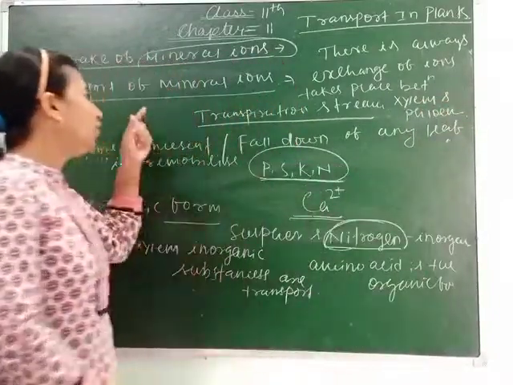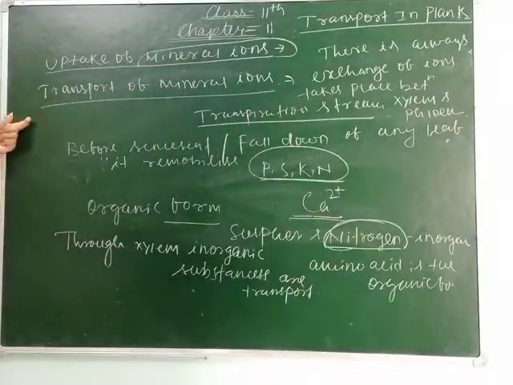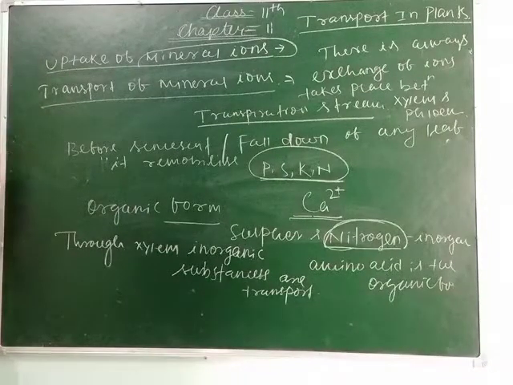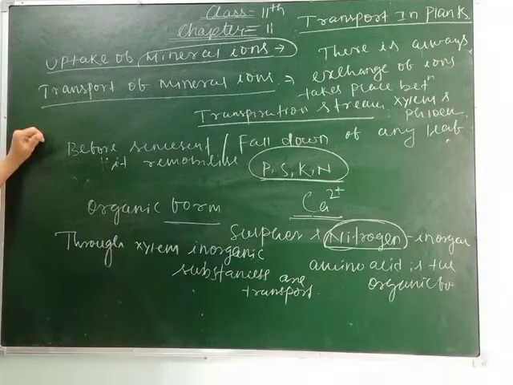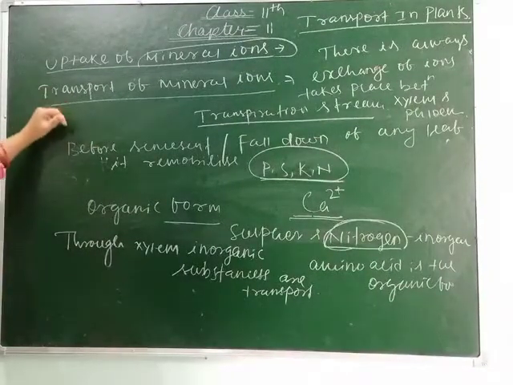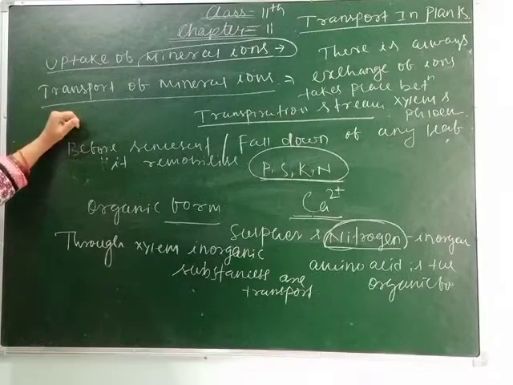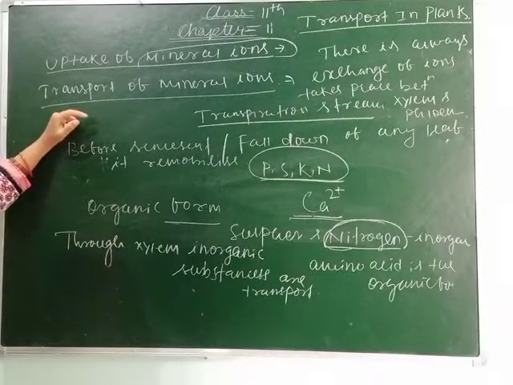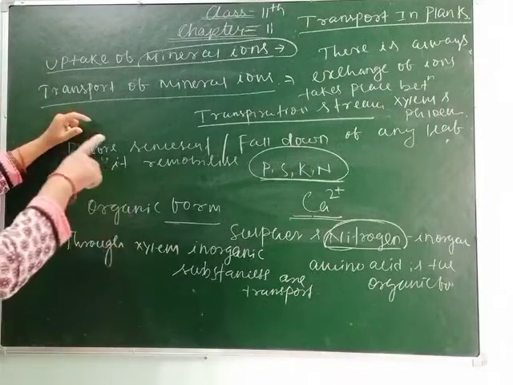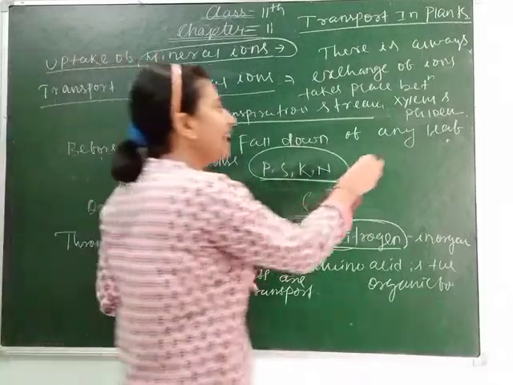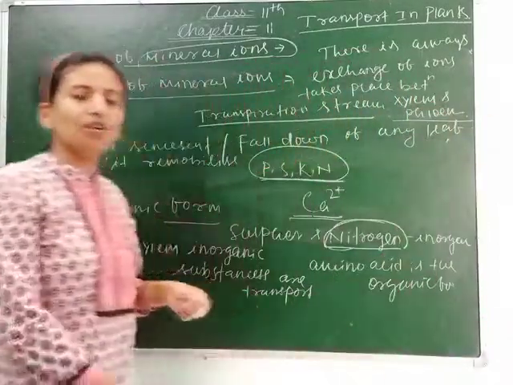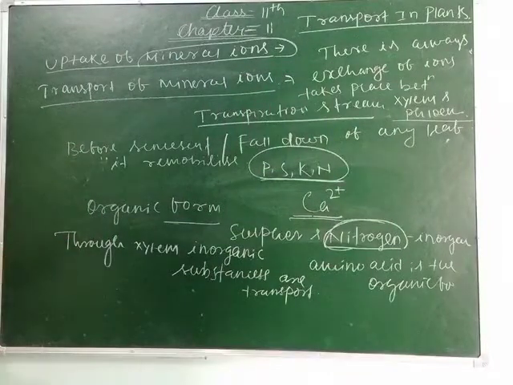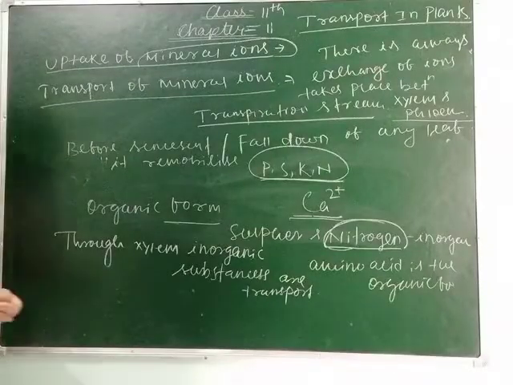I think you understand how the mineral ions are taken up by the plant, which you can understand by taking some examples which I give you. So the mineral ions may be exchanged between the xylem and phloem. This is the most important line, due to which the inorganic ions get converted into organic ions or organic molecules in the phloem. So both xylem and phloem together carry the organic and inorganic forms of ions.